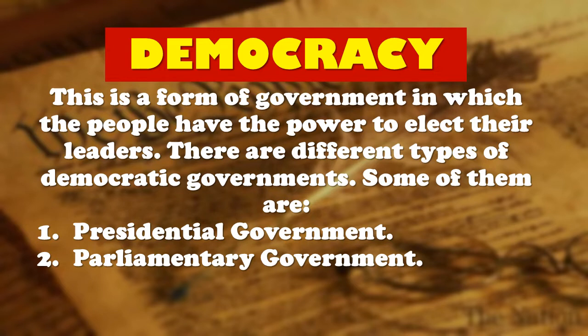There are different types of democracy. We have the presidential government and the parliamentary government. The presidential government is the type in which the government has three arms: the legislative, that makes the law; the executive, that carries out the law; and the judiciary, that interprets the law and punishes anyone that breaks the law. In this type of government, the president is the head.